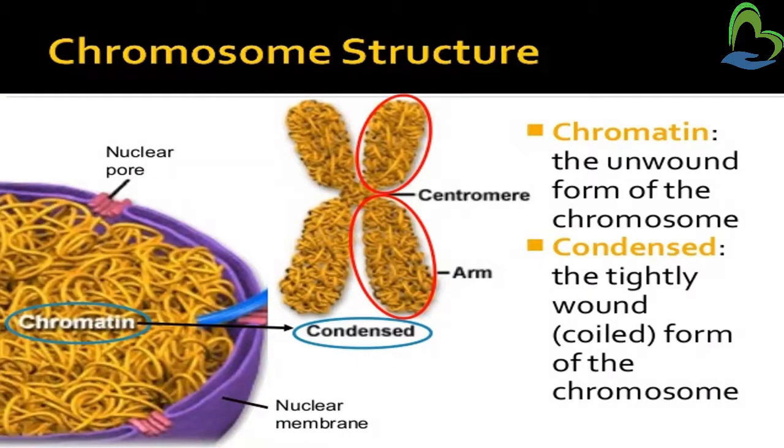Next is the structure of the chromosome. There are two main parts in the chromosome. First is chromatin and second is condensed. This wave-like structure is called chromatin. Chromatin is the unwound form of the chromosome, and condensed is the tightly wound, coiled form of the chromosome.